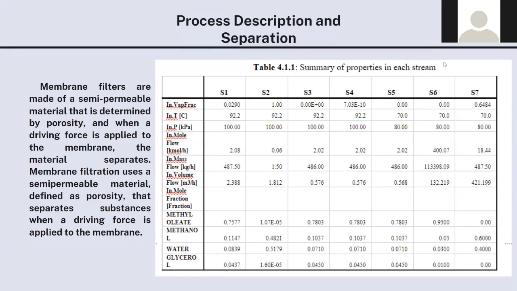And then this is the process description and separation that we use in this project. This is the continuation from the mixing process before, and we use symmetry in this project because it's really important to make sure that stream 1 until stream 7 have the right properties.